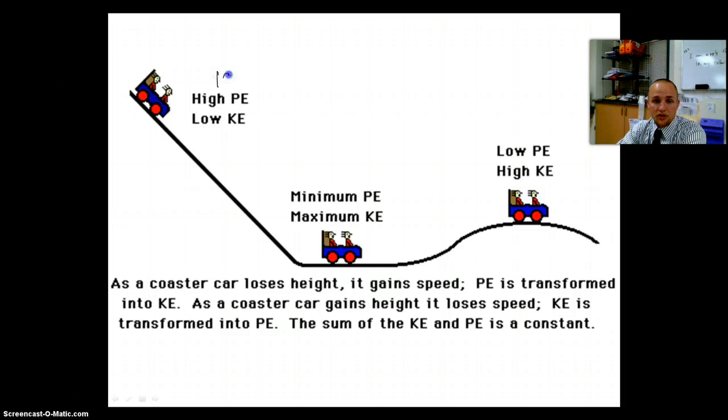So here I have 100% potential energy, and here I have 100% kinetic energy. Okay? And over here, since we have a different height, we're going to have differing amounts. We don't know the amounts specifically, but we do know that the percentages are going to add together. So let's say we have 25% PE and 75% KE. So we do know that they still add up to the same amount.